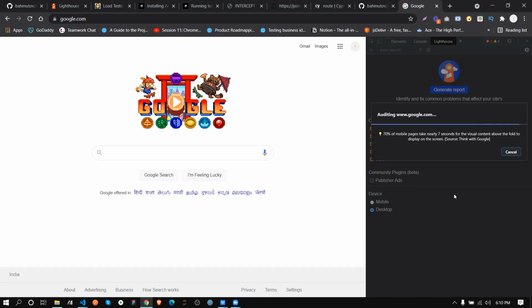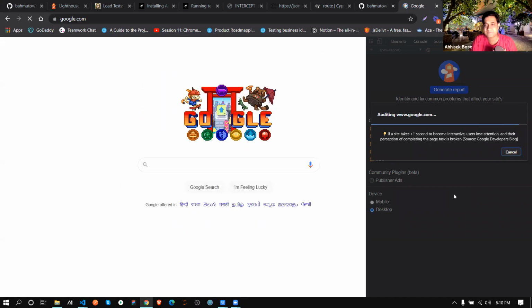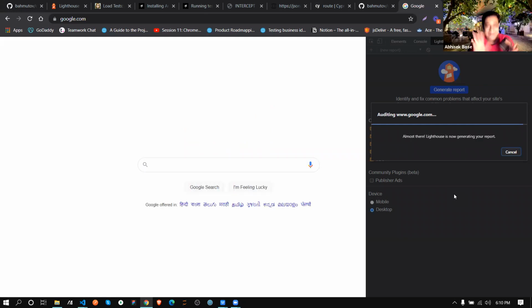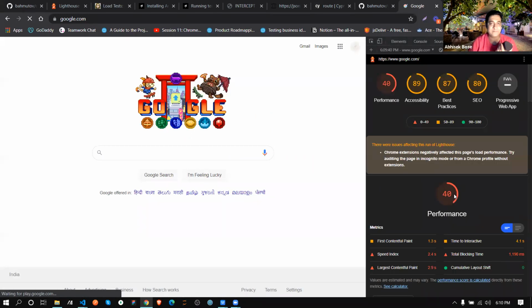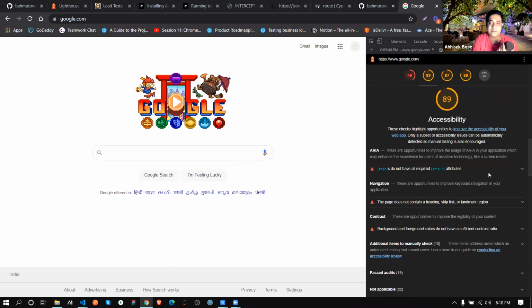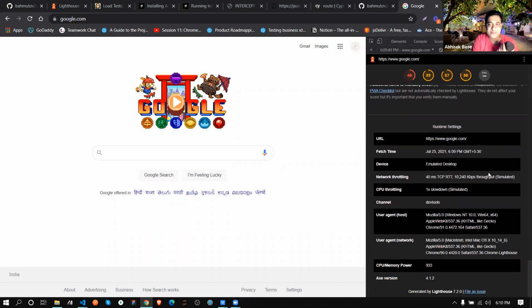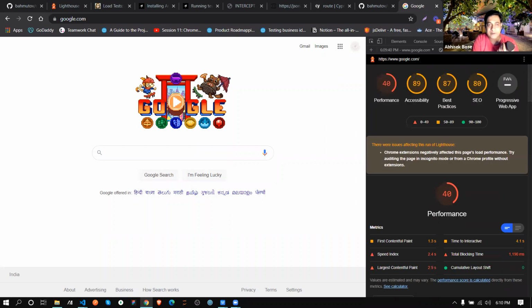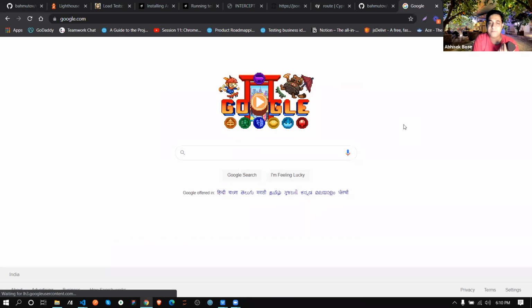So, boss, is this related to Cypress? Yeah, absolutely. This is something I'm implementing from the front end only. See, it's given. The performance of this google.com is basically 40. Accessibility, best practices, SEO, all the reports and everything. Now my question is, if I need to generate the same report, instead of from here manually, from Cypress, how are we going to do that? So this is the topic I'm going to cover.